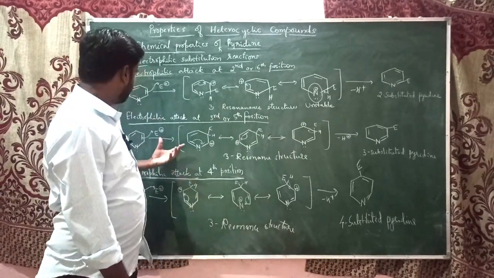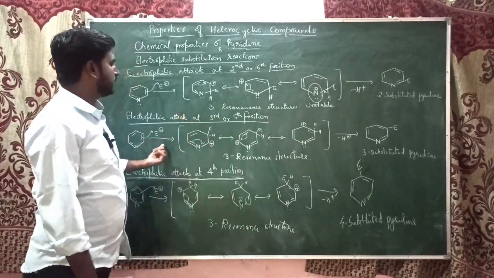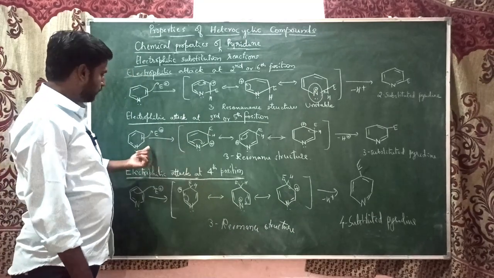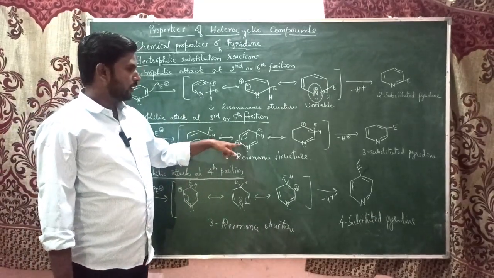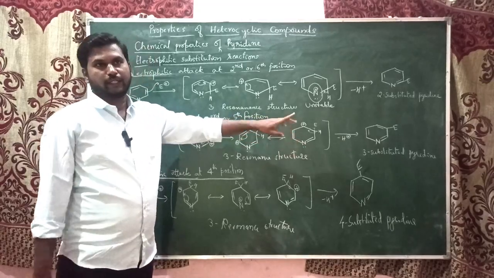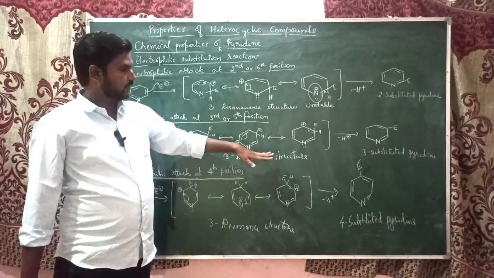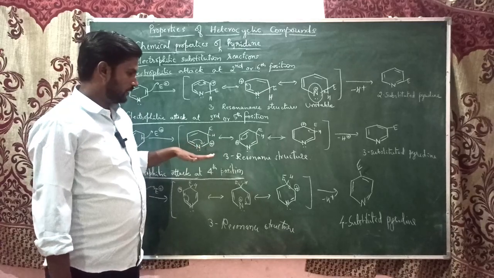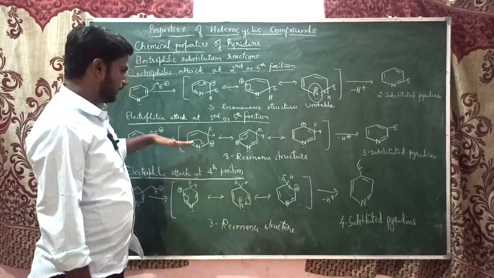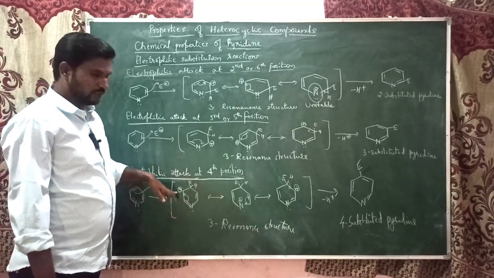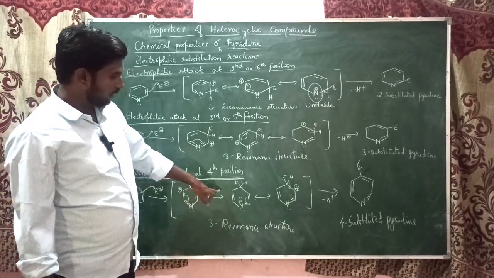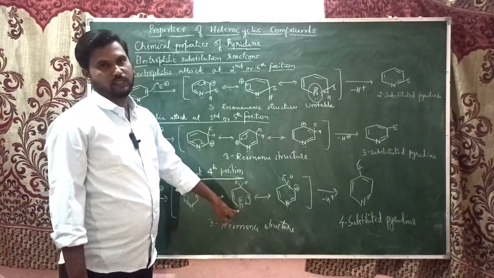In the case of the electrophile attacking at the third position or fifth position, if you see here, there is a carbocation, here also a carbocation, and here also a carbocation. All three are stabilized here by resonance. And when the electrophile attacks at the fourth position, here there is a carbocation, here there is a nitrogen with a positive charge.